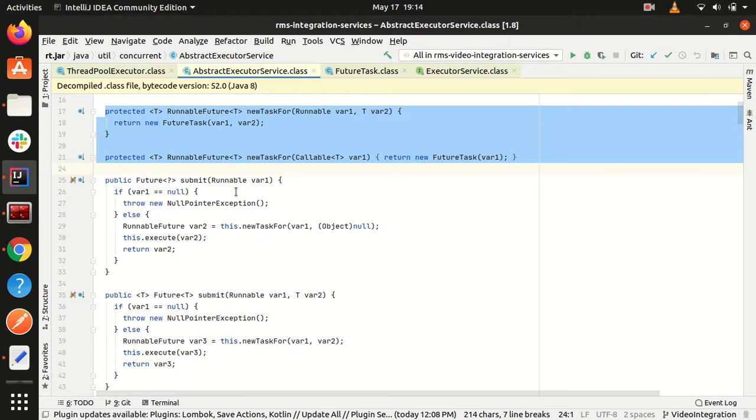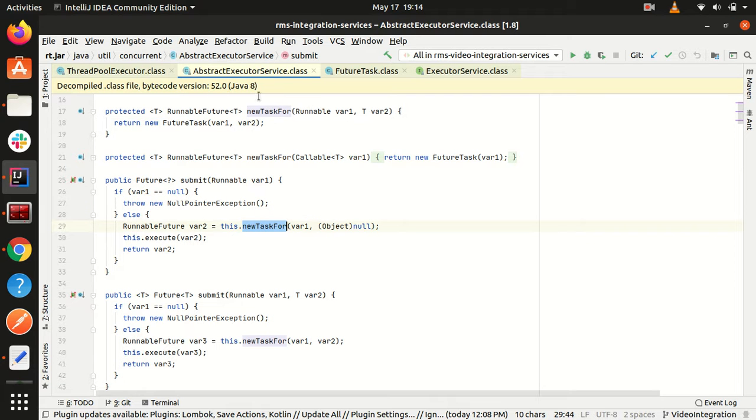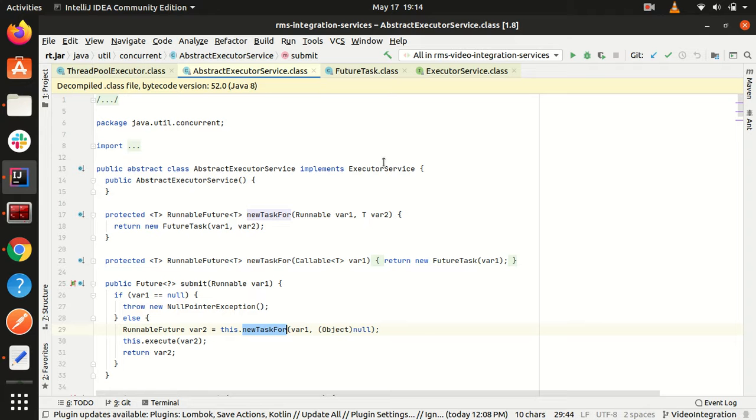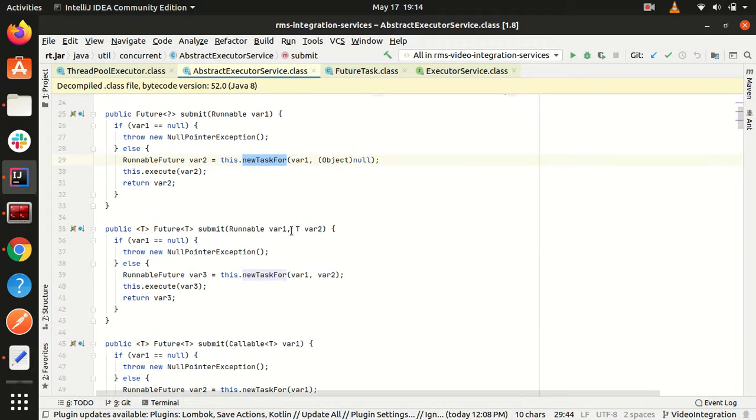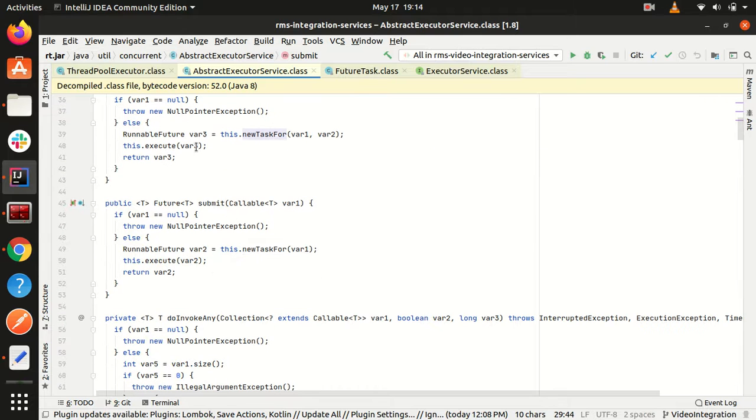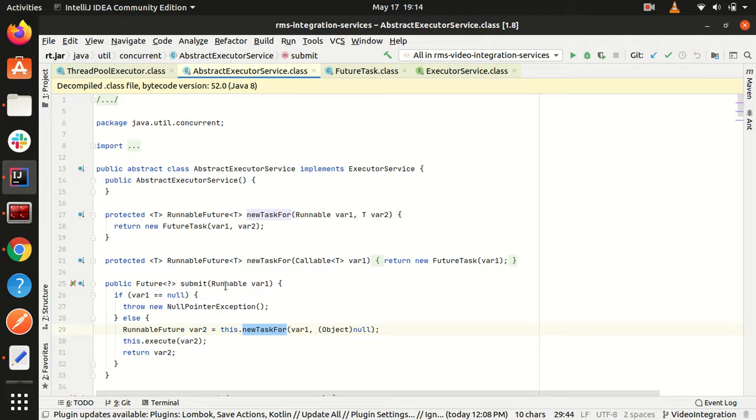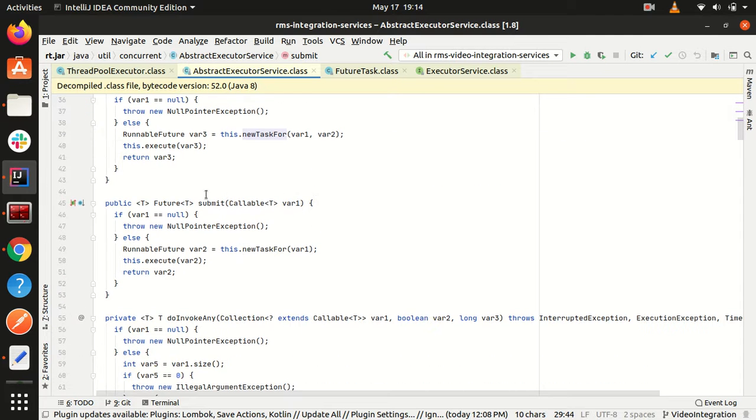What it does is, you provide it a task, it creates a RunnableFuture using the newTaskFor method, as we explained in the slide, and then it calls the execute method of the Executor interface. You must remember that this ExecutorService interface extends from the Executor interface, so it calls that method of the Executor interface. Similarly, there are different overloaded submit methods: submit with a Runnable, with a Runnable and a result variable, and submit with a Callable.